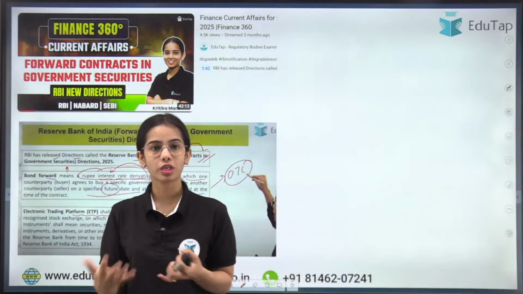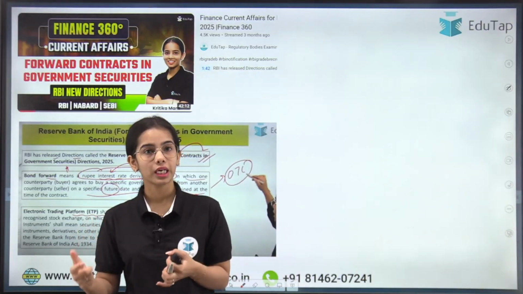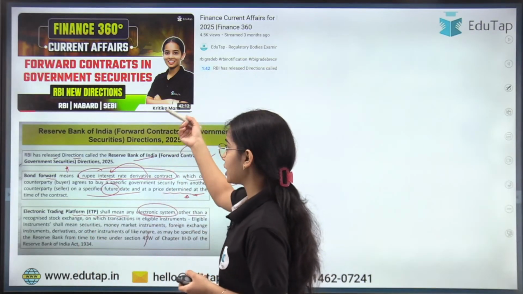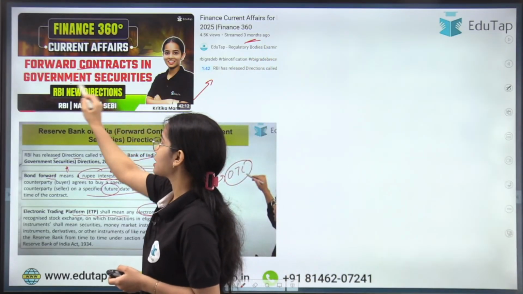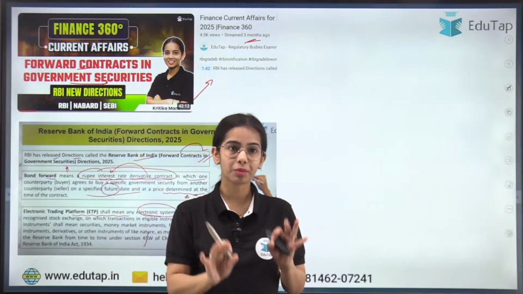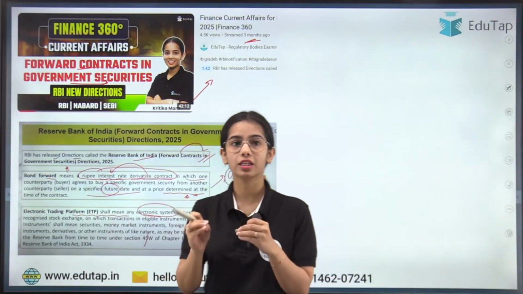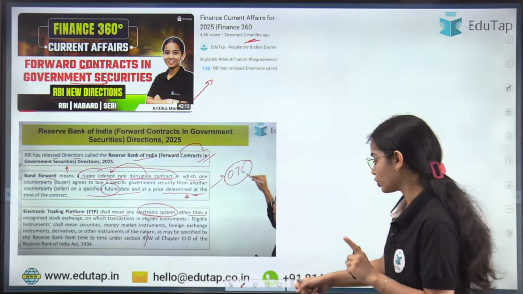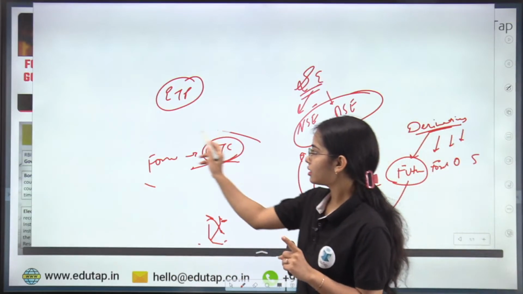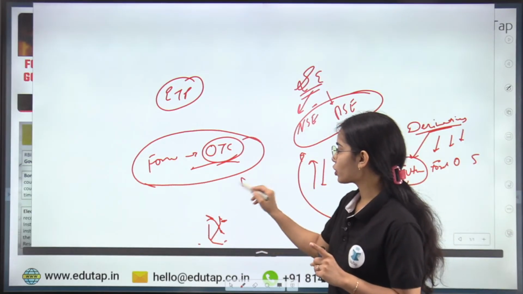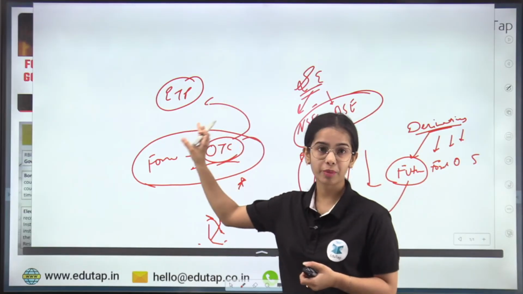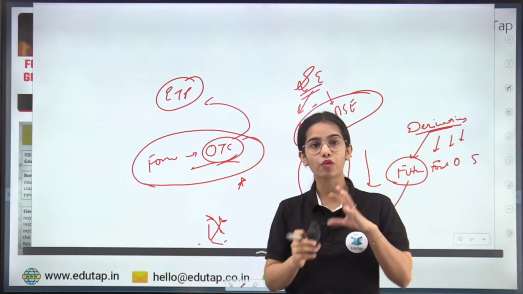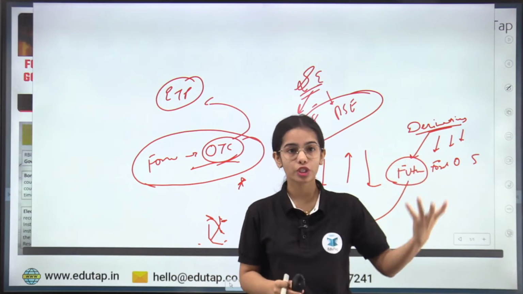Okay, so let me give you some examples so that it becomes more clear. I had taken a session 3 months ago on the forward contracts in government securities. The RBI had permitted the forward contracts in the government securities. Now as I have told you, the forward contracts are traded over the counter, through the electronic trading platforms. The forward contracts cannot be traded through the stock exchanges.